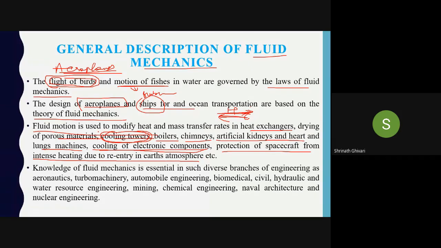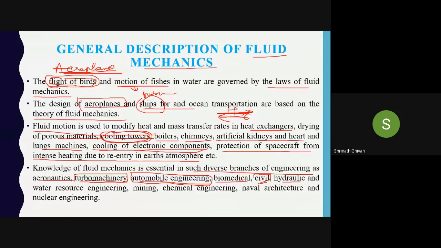Even a meteorite of a larger size will not hit the Earth's surface with a larger impact, because when it reaches the Earth's atmosphere, it will get melted and become small. You might have heard some news somewhere that we have found a meteorite, something has fallen like that. So this knowledge of fluid mechanics is essential in all the diverse branches of engineering, such as aeronautics, turbo machinery, which you're going to study in fifth sem, turbo machines, automobile engineering. In automobile engineering, the fluid is flowing over the engines to cool the engine. There are water cooling and air cooling engines. We have biomedical, civil, and hydraulic.